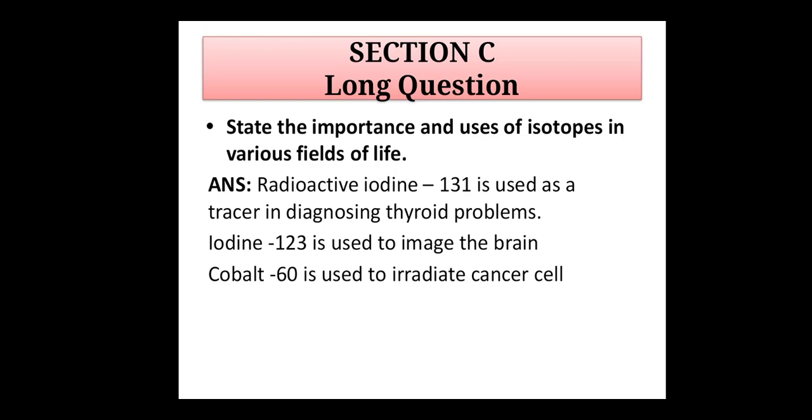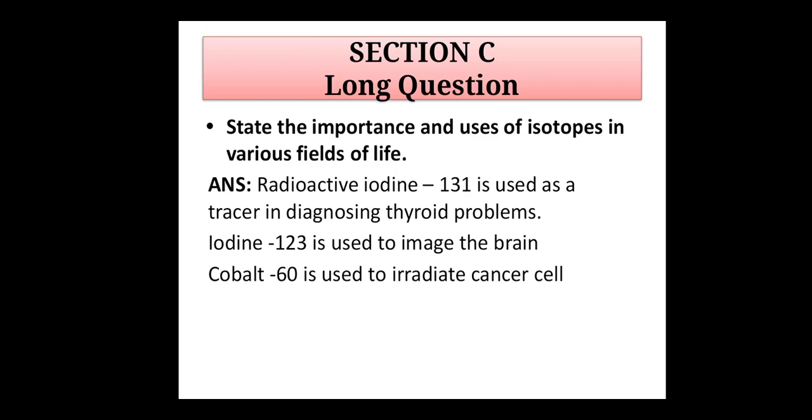Sodium 24 is used to trace the flow of blood and detect possible constriction or obstruction in the circulatory system. Third one is iodine 123, used to image the brain. Fourth one, cobalt 60 is commonly used to irradiate cancer cells.